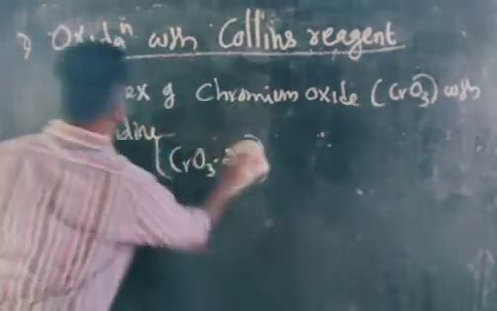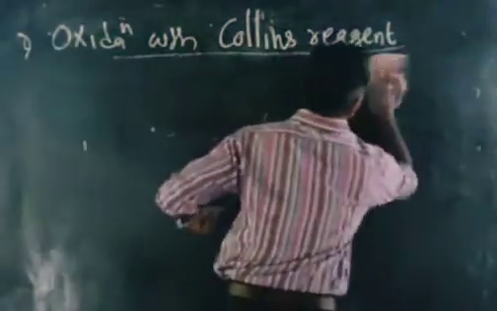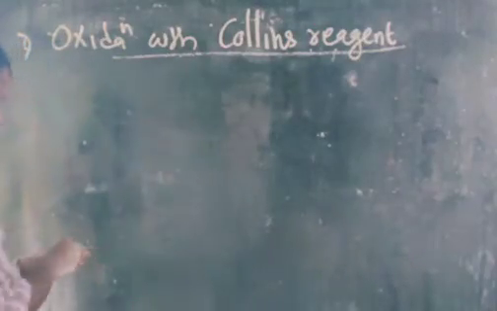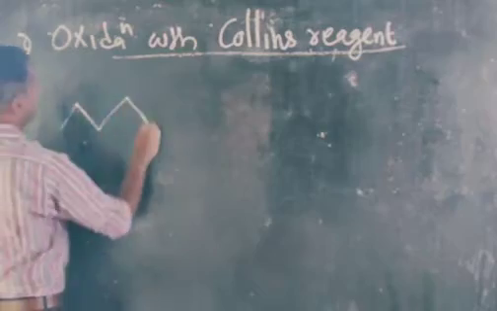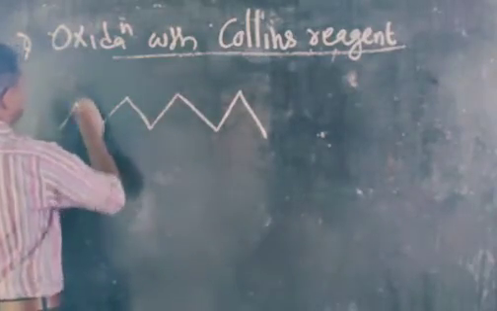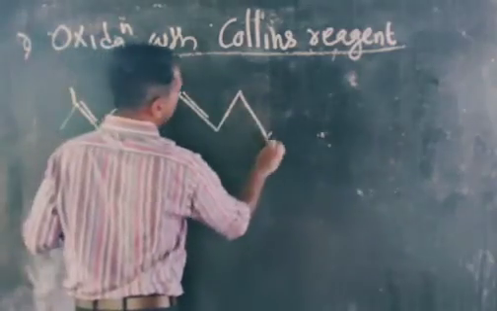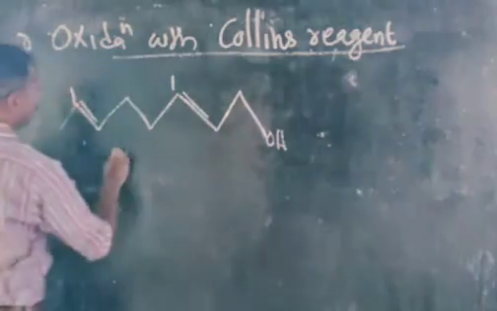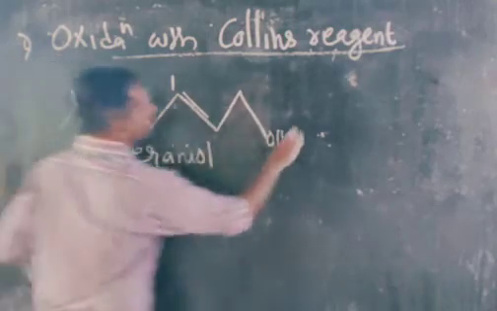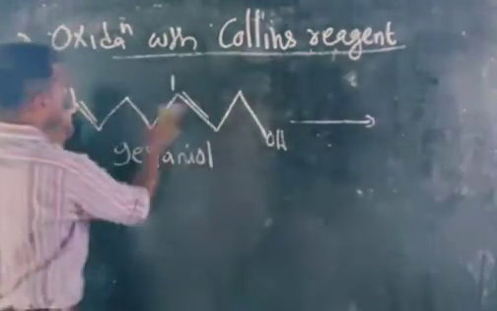Look at here, take the example. Here it is OH, this is known as geraniol. Here you can see that double bonds are present.